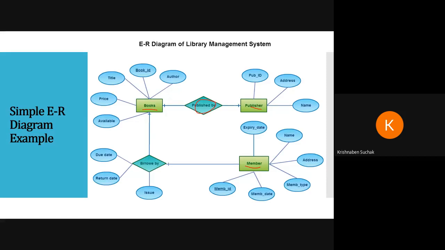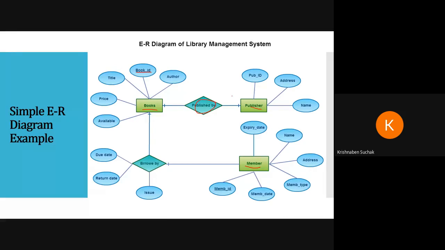A book is published by some publisher. Then book is connected with member via borrowed by. A book is borrowed by some member. Here in attributes, books have author, book ID, which is shown with underline, that means it is primary key. Then title, price, available, these are the attributes.